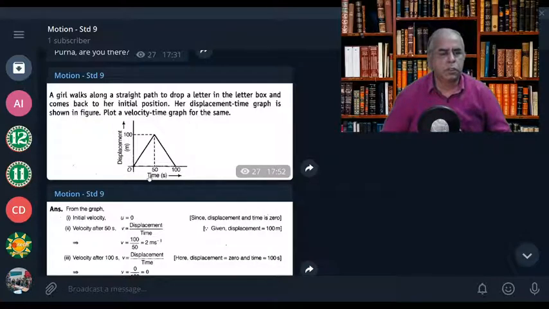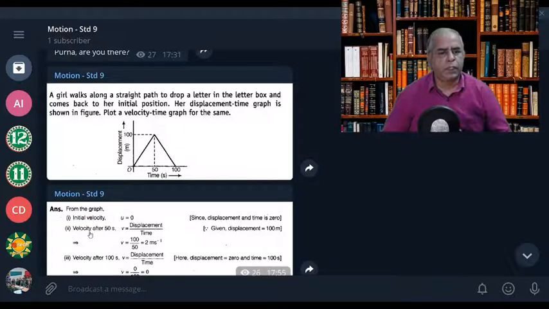For instance, you have here that she is starting from 0, the origin, and walks along a straight path, drops a letter in the letter box and comes back to the initial position. So she goes here and comes back to the initial position. Her displacement graph is given. So initially there is no velocity, 0.